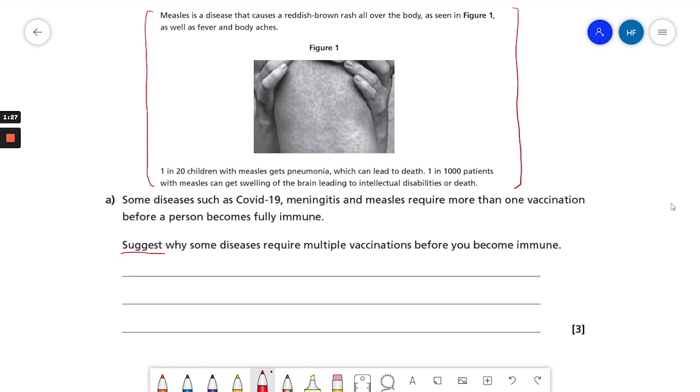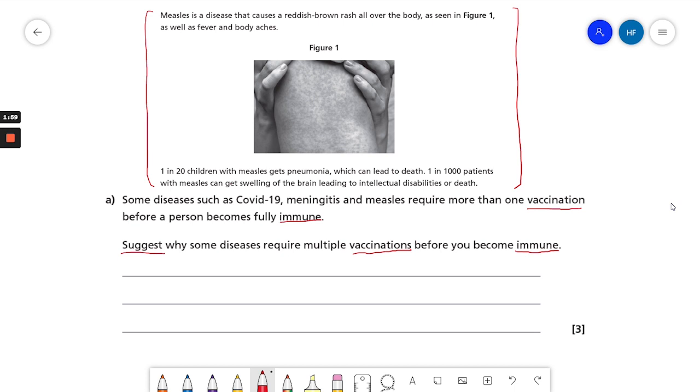Now I can see the word vaccination, okay, and vaccinations. Let's just remind ourselves, what does that mean? A vaccine is the injection of dead or attenuated pathogens into a person so that they can train their body to be able to fight an infection. We've also got the word immune here and here. What does that mean? Well, remember, immunity is when your body is able to quickly fight off a pathogen such as a virus like COVID, so you don't become ill.